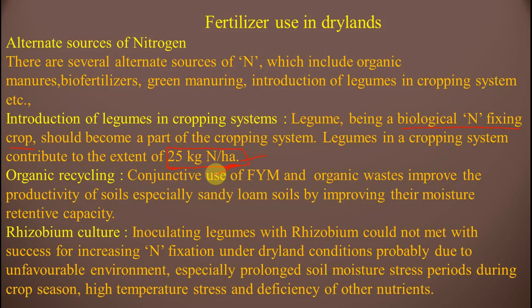Organic recycling. Conjunctive use of FYM and organic waste improves the productivity of soil, especially sandy loam soils, by improving their moisture retention capacity. Rhizobium culture.